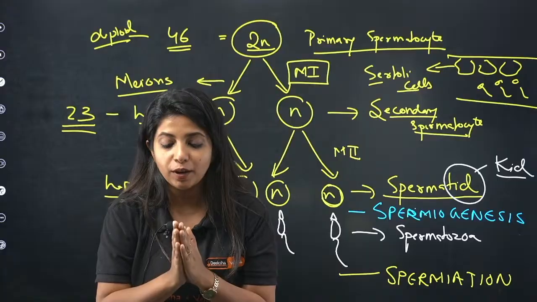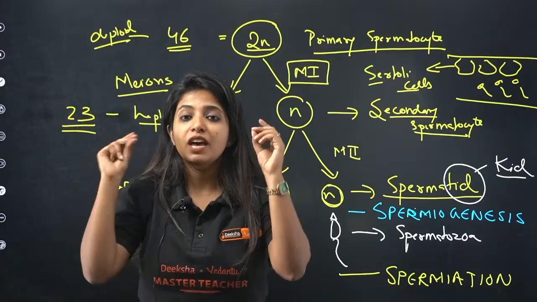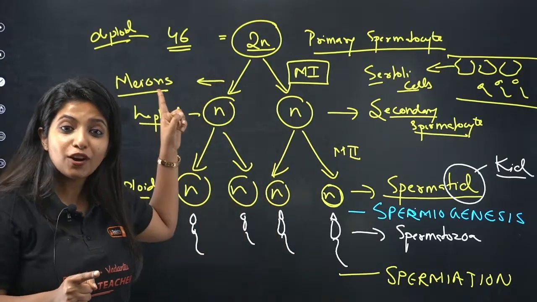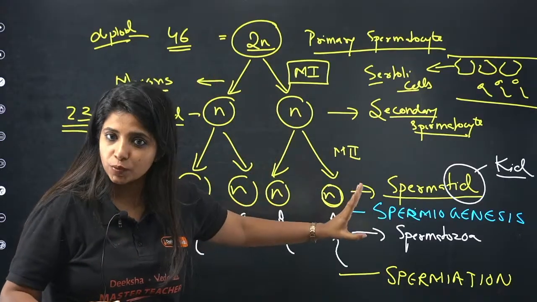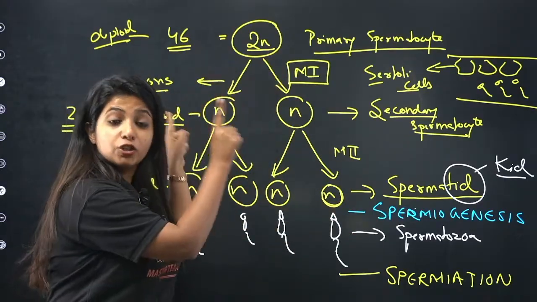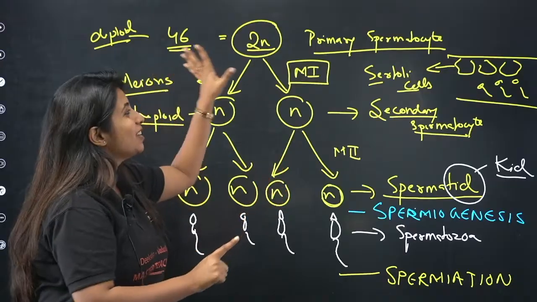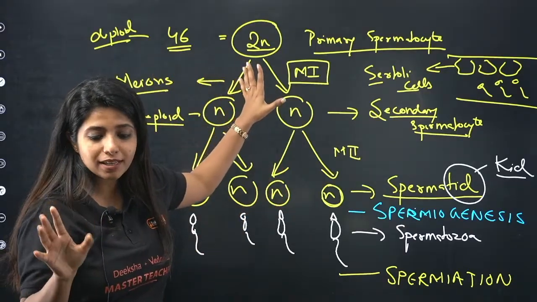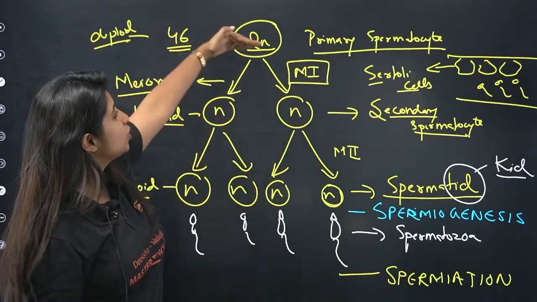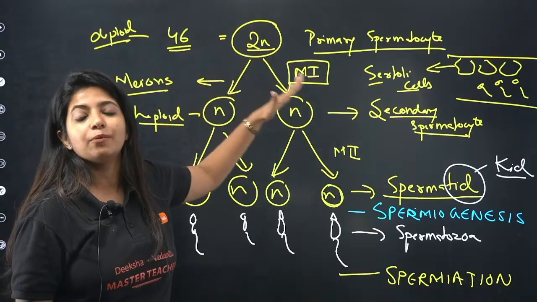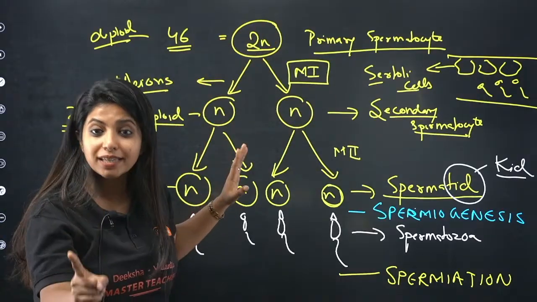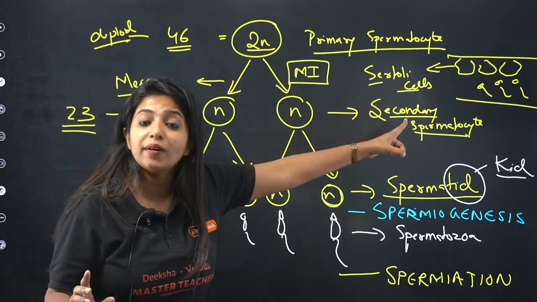This primary spermatocyte has decided to form the sperm, which means it has to undergo meiosis. Meiosis happens in two stages, meiosis 1 and meiosis 2. The cell divides into two. Meiosis is a reductional division: the number of chromosomes gets reduced to half. It becomes n and n. For the first time, it becomes haploid.